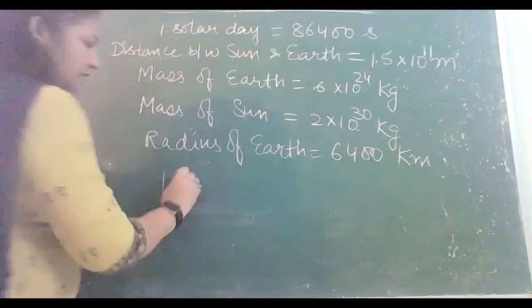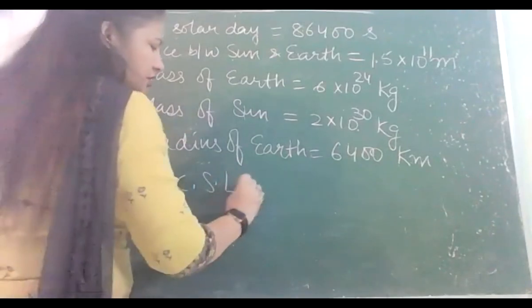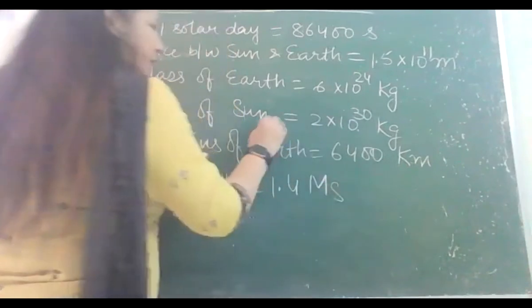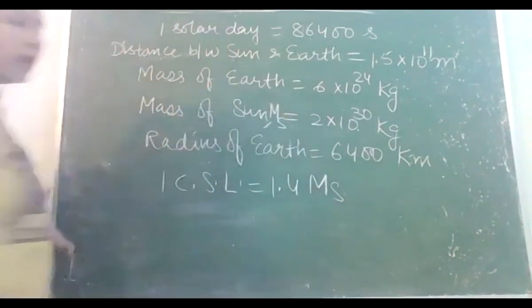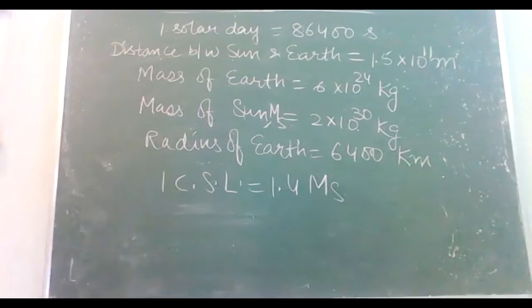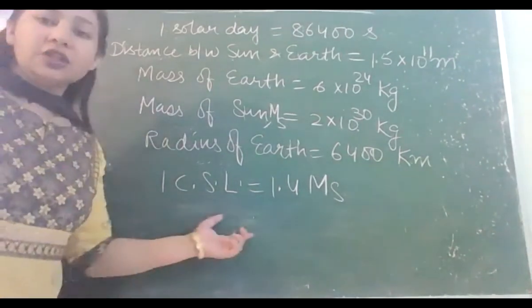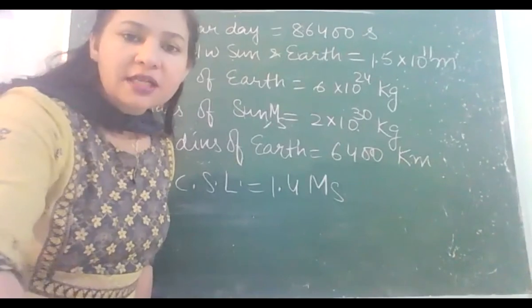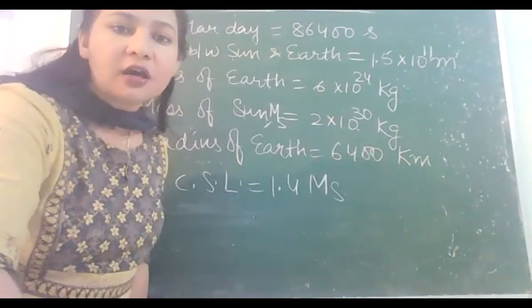One CSL, Chandrasekhar limit, that is 1.4 times the mass of sun. This is mass of sun. It is 1.4 times the mass of sun. This is called Chandrasekhar limit, and it is very important in case of stars. You know, this limit decides the future of a star.